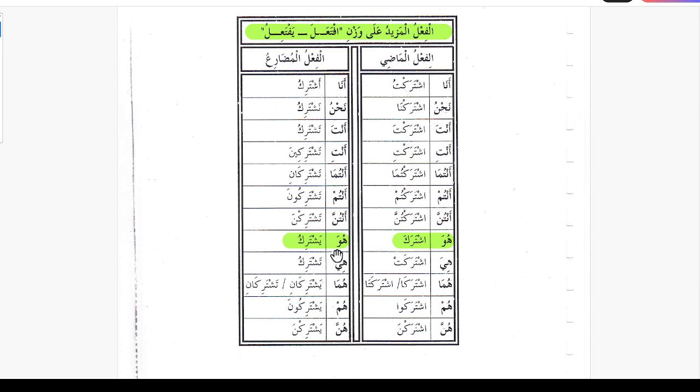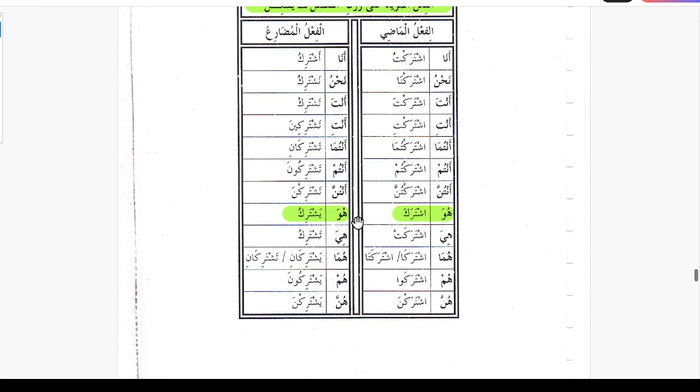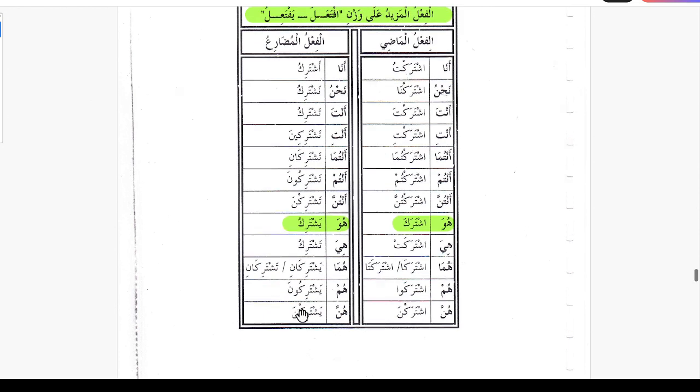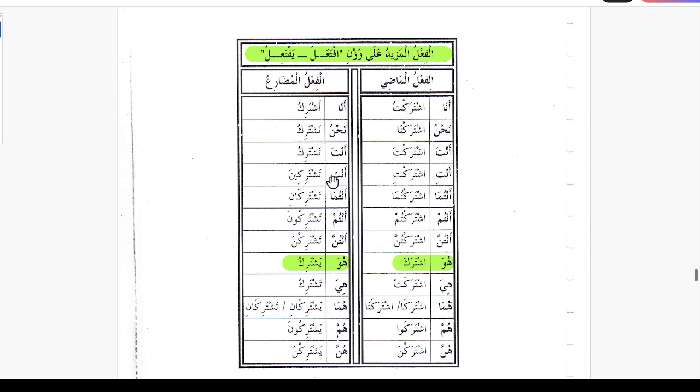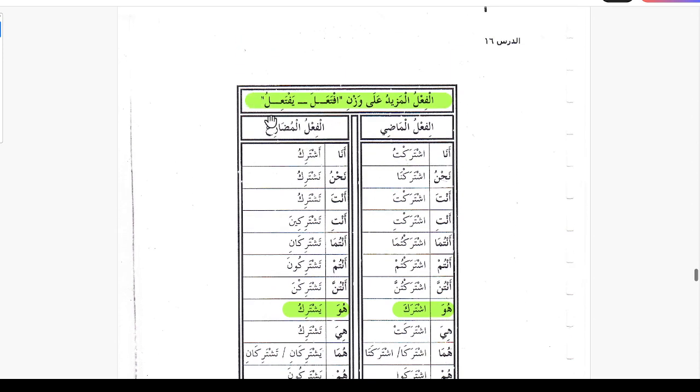For the present tense, again starting from the third person masculine: huwa yashtariku, huma yashtarikani, hum yashtarikuna, hiya tashtariku, huma tashtarikani, hunna yashtarikna. And then the second person: anta tashtariku, antuma tashtarikani, antum tashtarikuna. Feminine: anti tashtarikina, antuma tashtarikani, antunna tashtarikna. Ana ashtariku, nahnu nashtariku. So this was the fourth group where we are adding two letters.